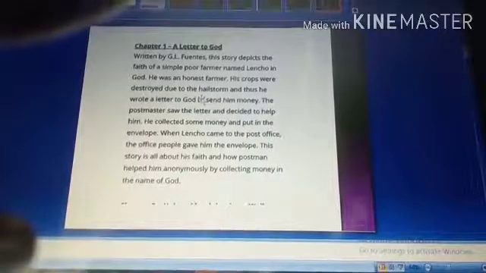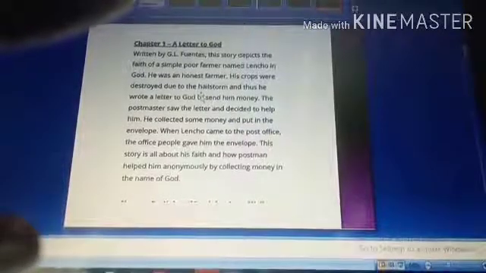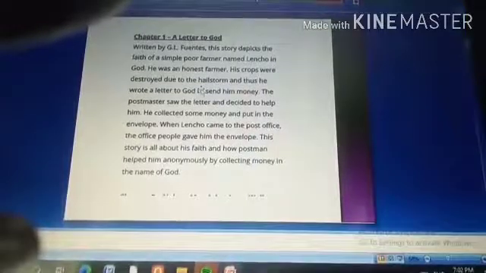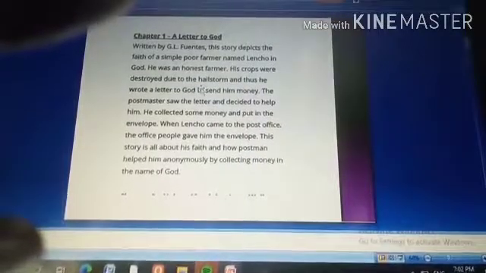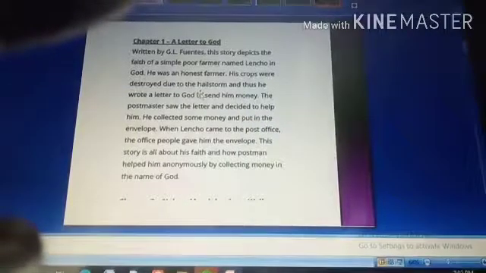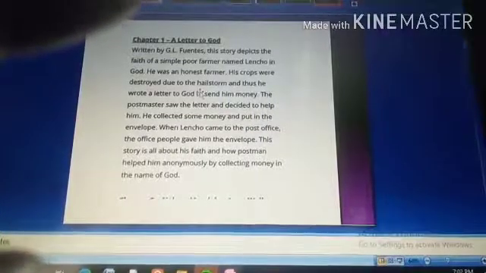For example, the small drops were compared to coins, right? And the salt bed was considered to be hailstone, right? So in this way, you need to find out what comparison is made, who is the writer and who is the protagonist, what is the central theme, and why the name came as A Letter to God.